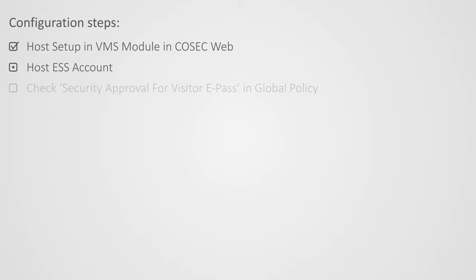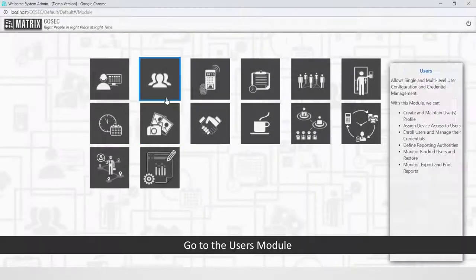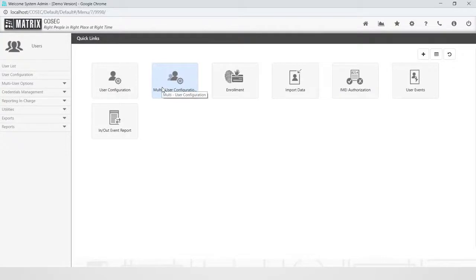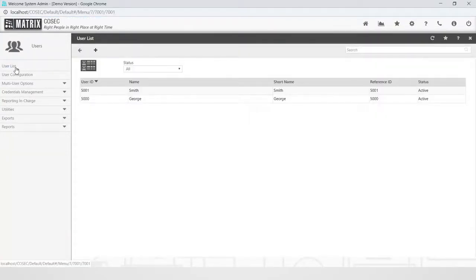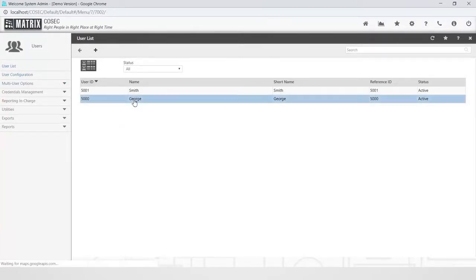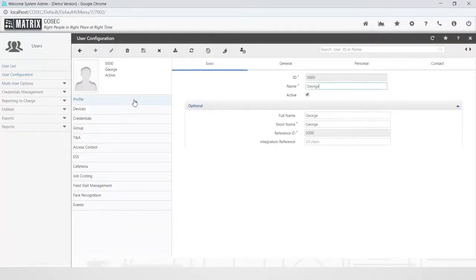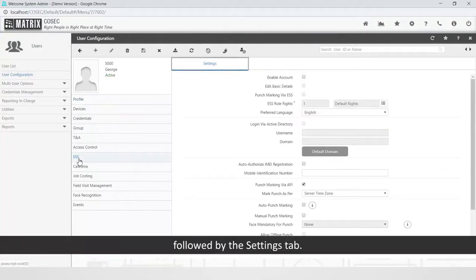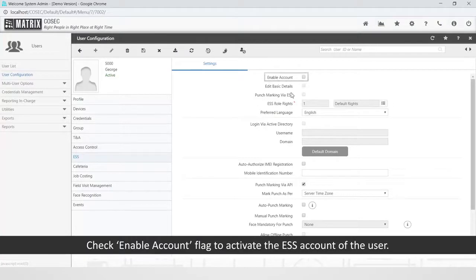Let us move on to the second step to enable and configure the ESS account of the host. Go to the Users module, followed by the user list, and select a user configured as host in the first step. Go to the ESS section, followed by the Settings tab. Check Enable Account Flag to activate the ESS account of the user.